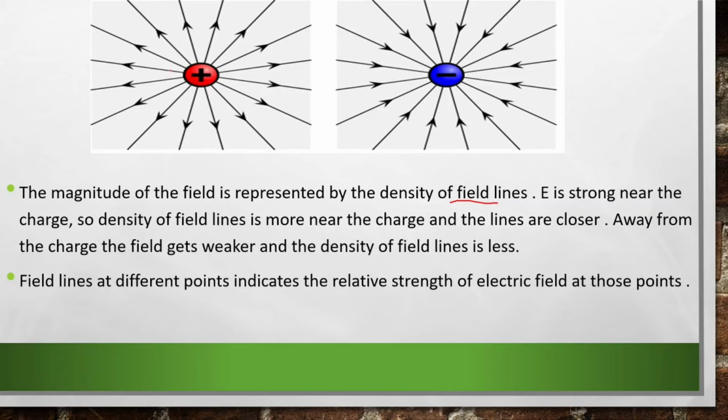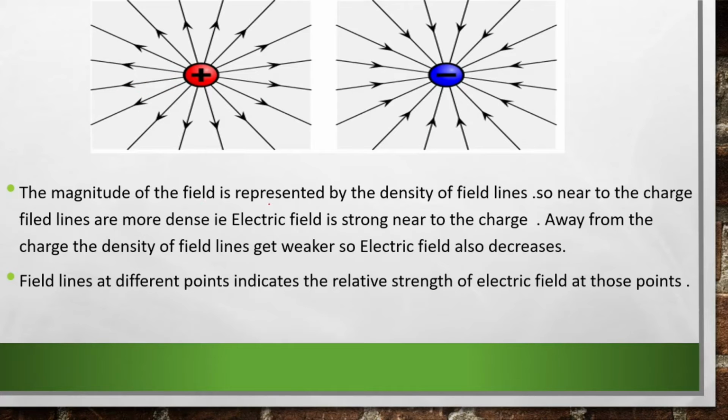For example, if I draw a small circle here, how many field lines are included in this circle? 1, 2, 3. Three field lines are included in this circle. With this same size, if I draw a circle here, how many field lines are included? Only 1. So the density of field lines is more at this point near to the positive charge. That means the electric field, the magnitude of the field, is more at this point rather than away from the charge. So I hope you understood.